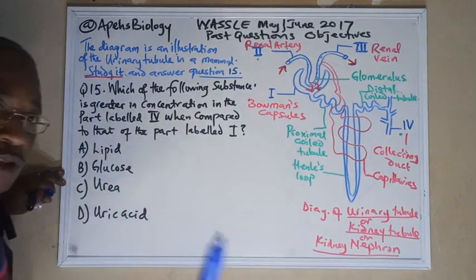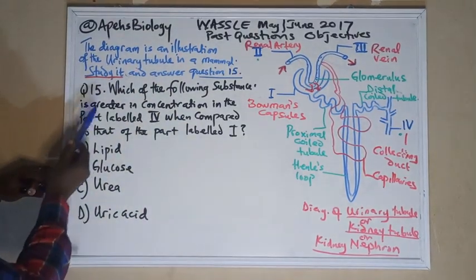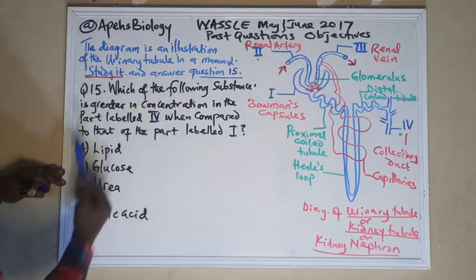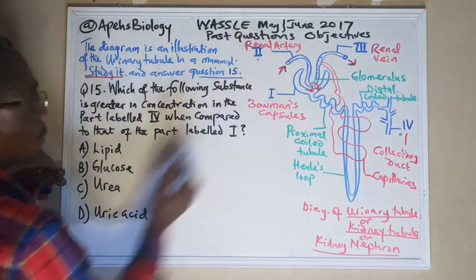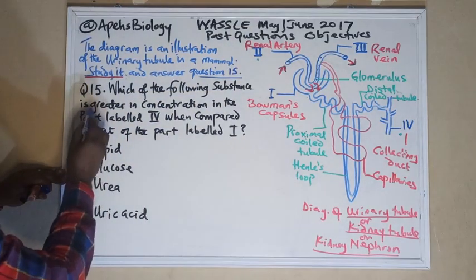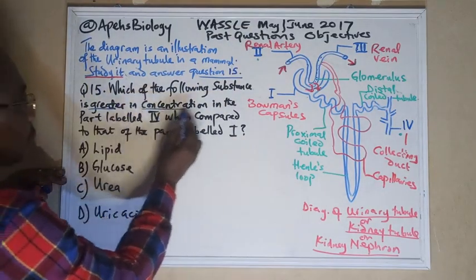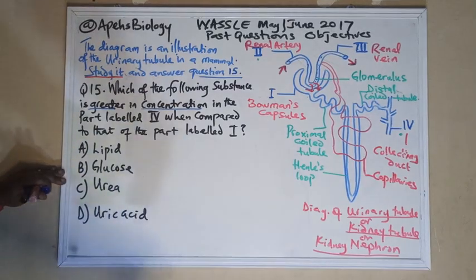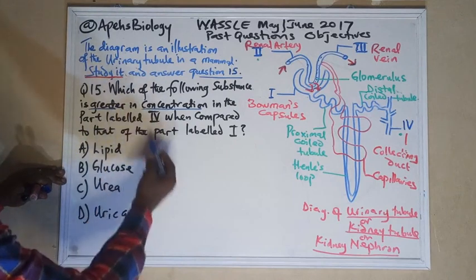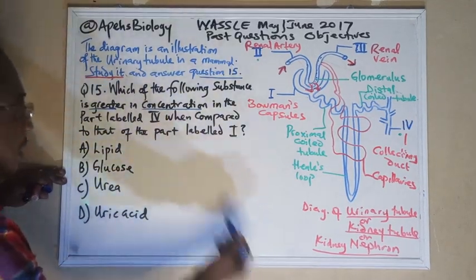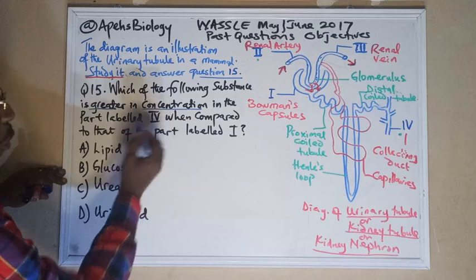Let's look at question 15. It says, which of the following substances is greater in quantity in the part labeled 4?